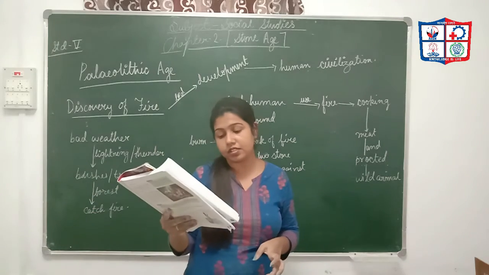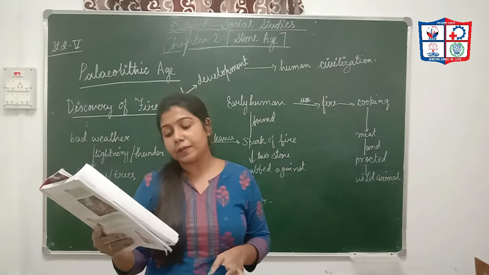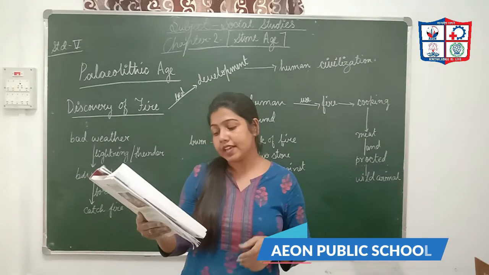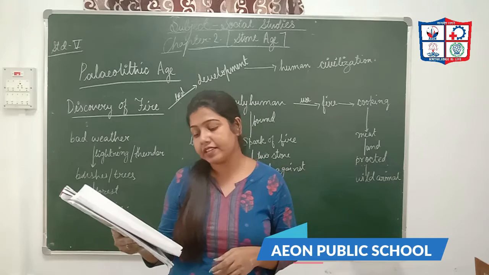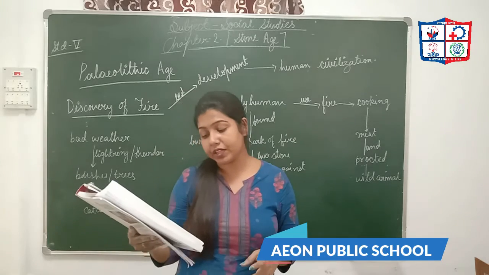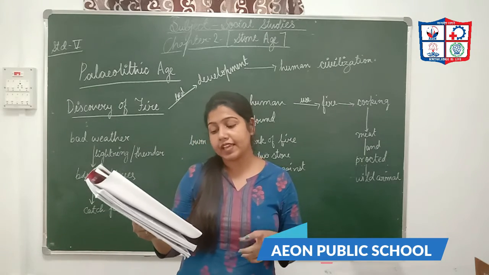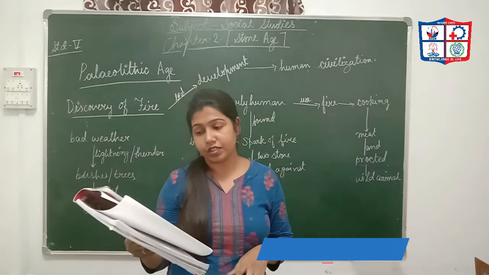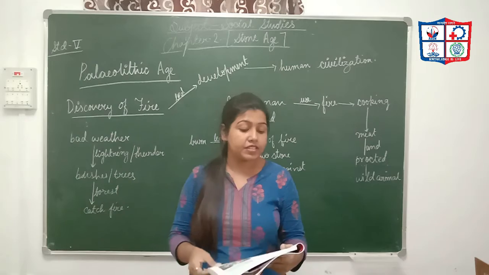Some important Paleolithic sites have been found at Bhimbetka in Madhya Pradesh, Hunsgi in Karnataka, and Kurnool in Andhra Pradesh. Now go to our next page.